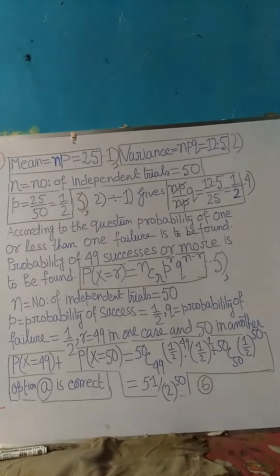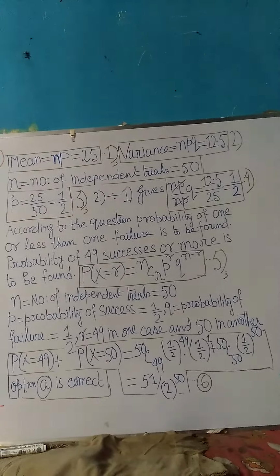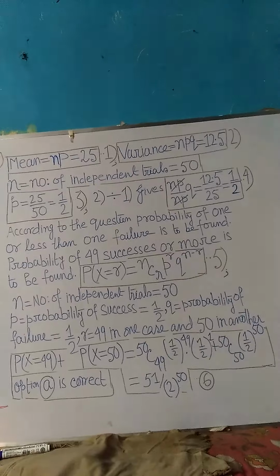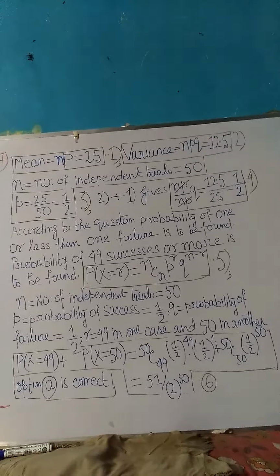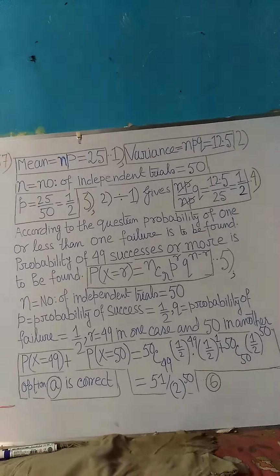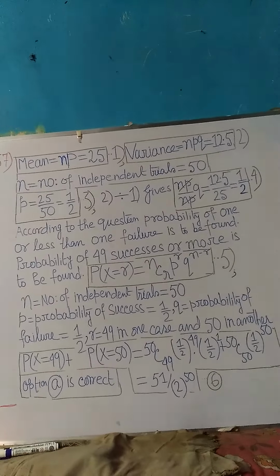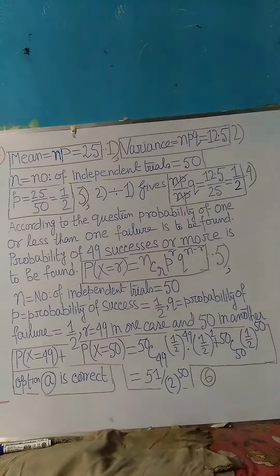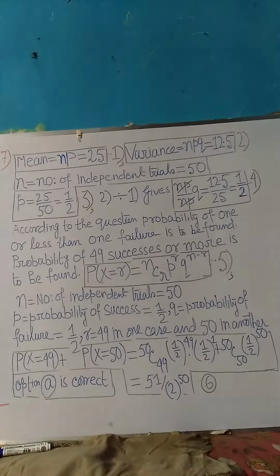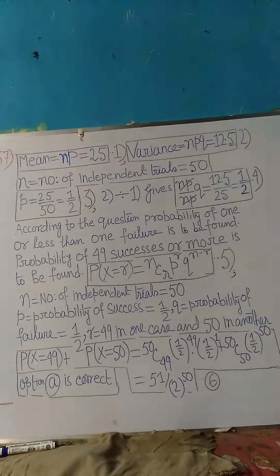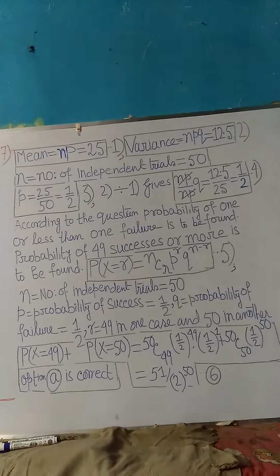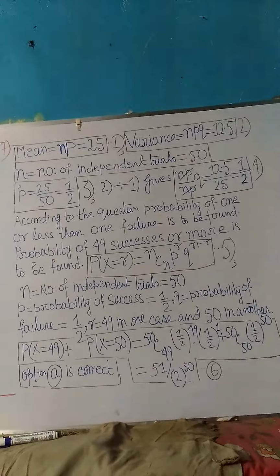Now, it must be remembered that in the question it is mentioned that the probability of 1 or less than 1 failure is to be found. Please see this important fact written on the board. According to the question, the probability of 1 or less than 1 failure is to be found. So alternatively, the probability of 49 successes or more is to be found.